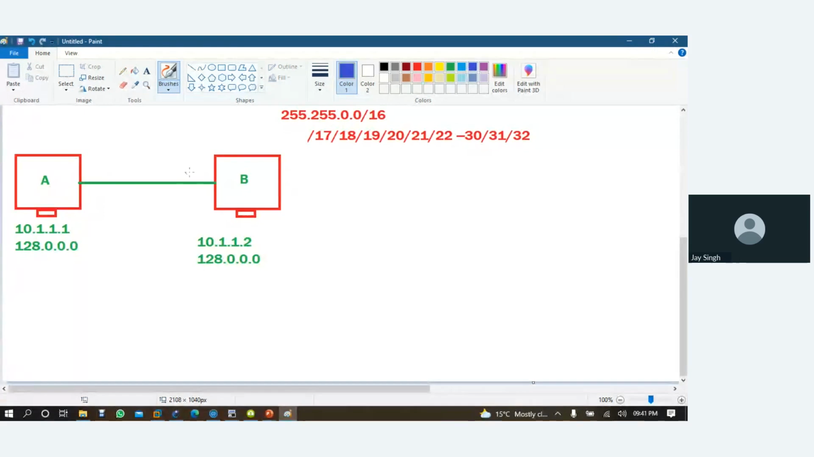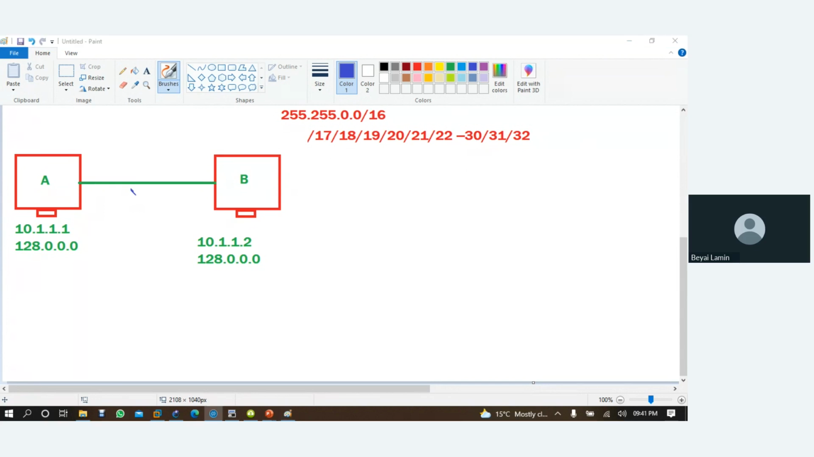No, it's wrong. Because by default, in the subnet mask the first octet is supposed to be all on. It starts from /8. The 128 means that some of the bits are off; only the first bit is on. For this to work, the first octet is supposed to have 255, then 0.0.0. Then the two PCs will communicate.